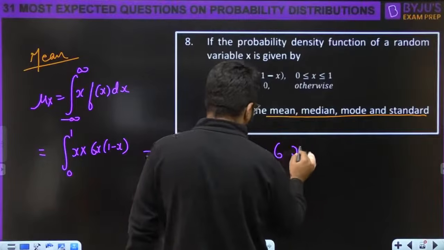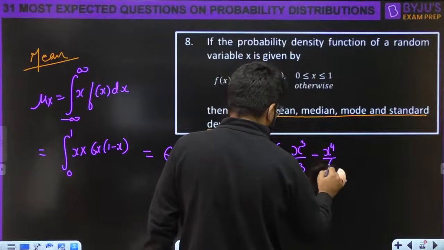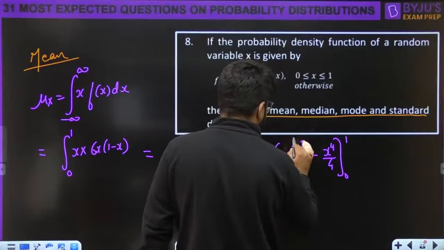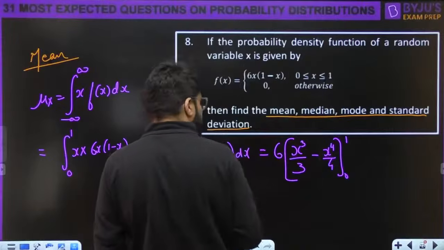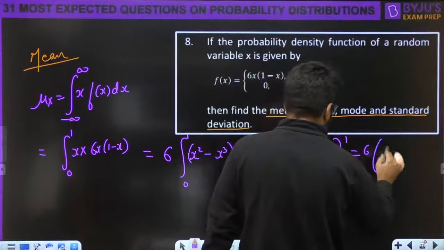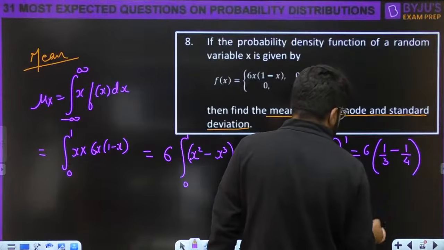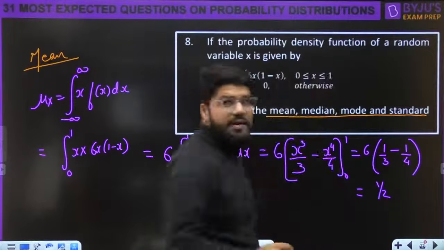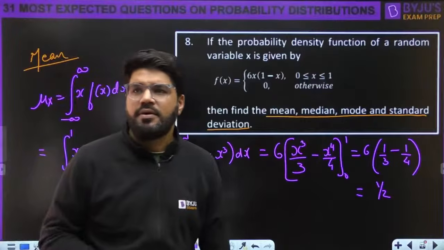And this one is 6 times x cube by 3 minus x power 4 by 4, lower limit 0, upper limit 1. Okay, x is only between 0 to 1. Solving this, it is 6 times (1 by 3 minus 1 by 4), that will be 1 by 12. 6 into 1 by 12, solving you will get 1 by 2. The mean is 1 by 2, right?